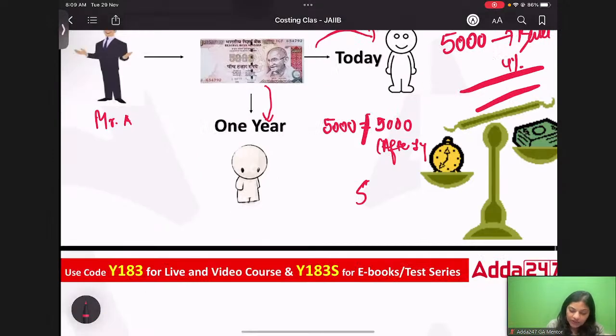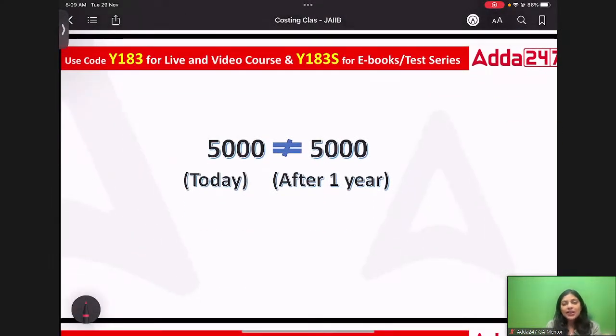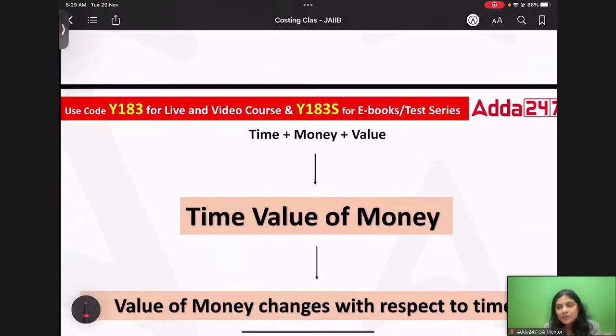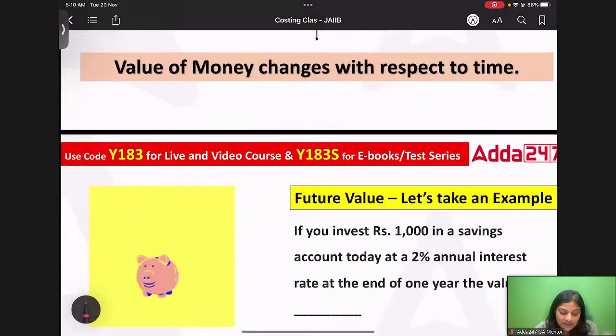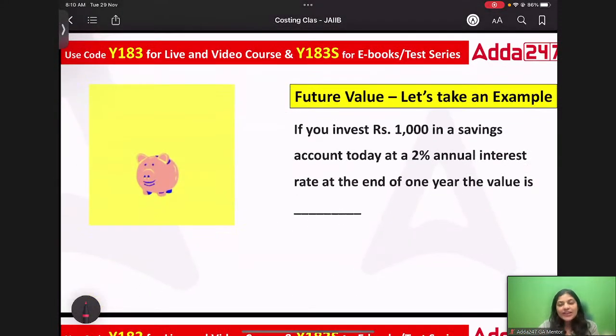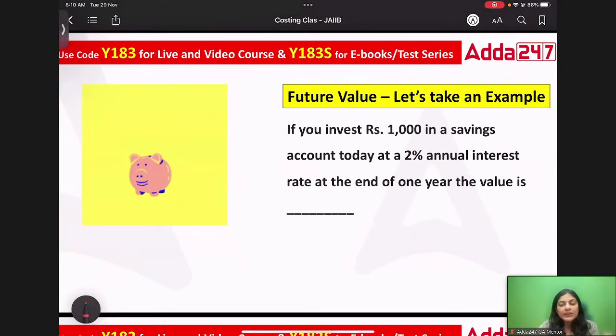So the time value of money explains the concept that 5,000 rupees today is not equal to 5,000 after 1 year. What you can do is you can simply invest this money only in, let's say, a saving bank account. Still, the value that you would receive is much more than 5,000, right? So value of money changes with respect to time, and when we factor it, when we compute it, that is called time value of money.